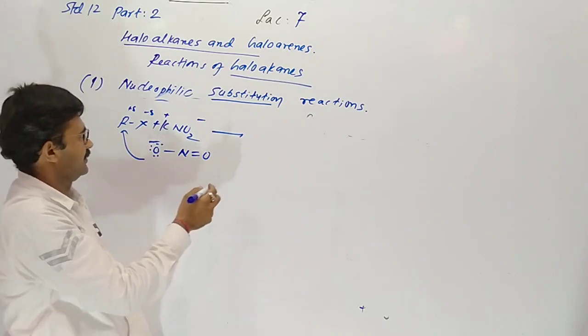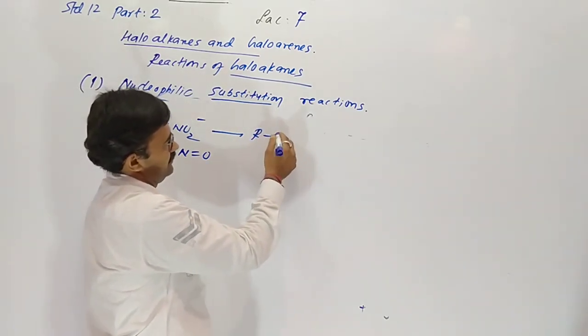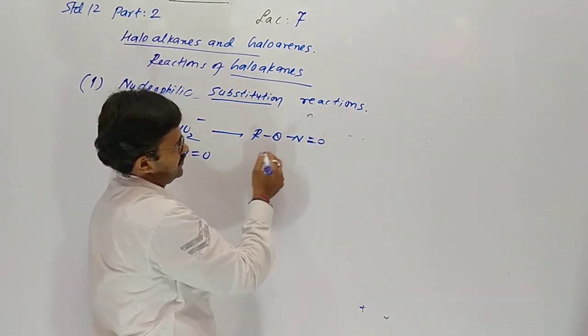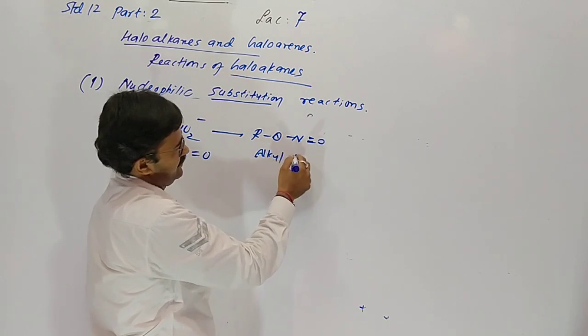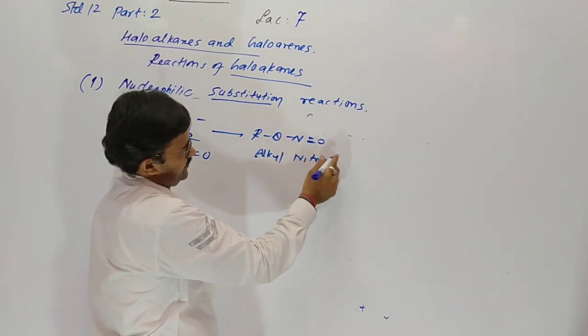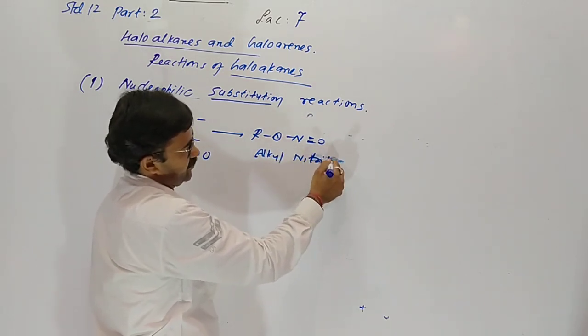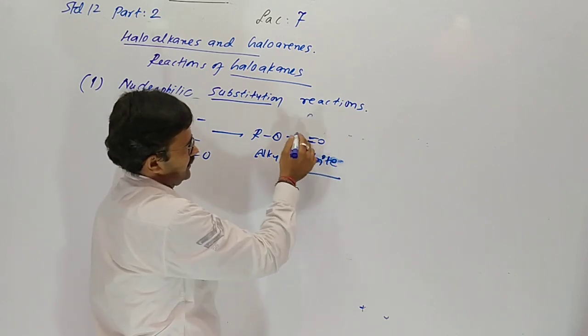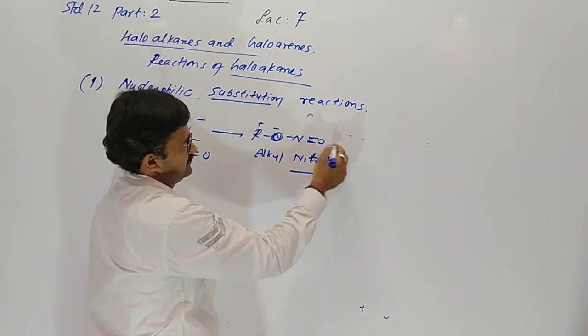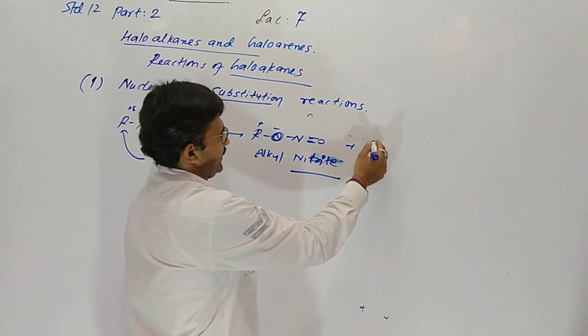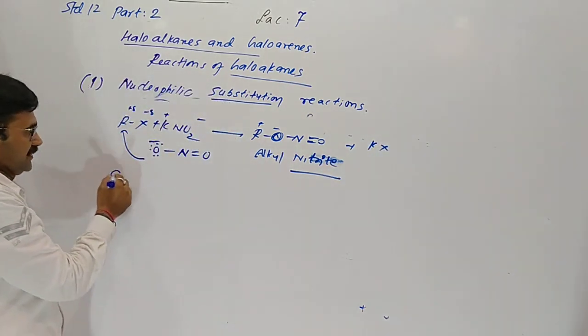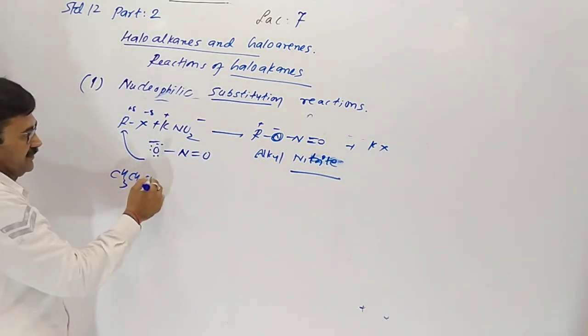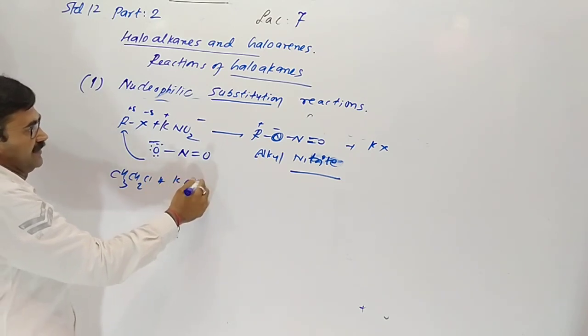Whenever nitrogen combines with carbon, so alkyl nitrite, not nitro, alkyl nitrite and KX. I am giving you an example. Ethyl chloride is reacting with KNO2.